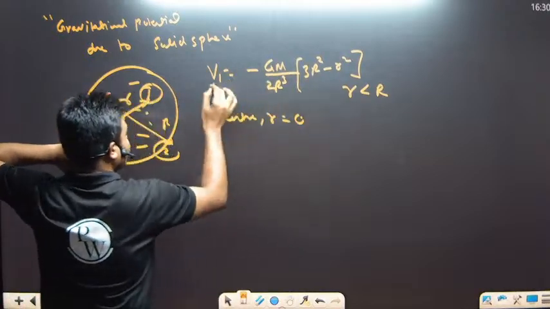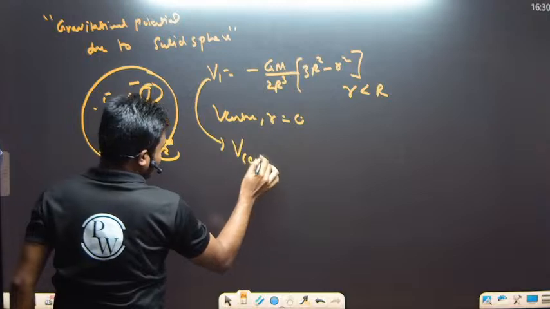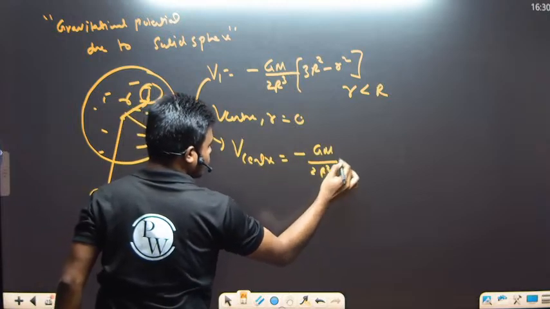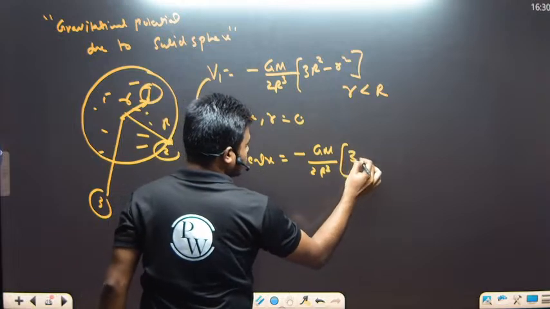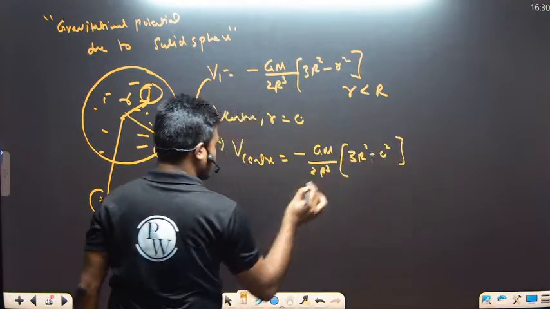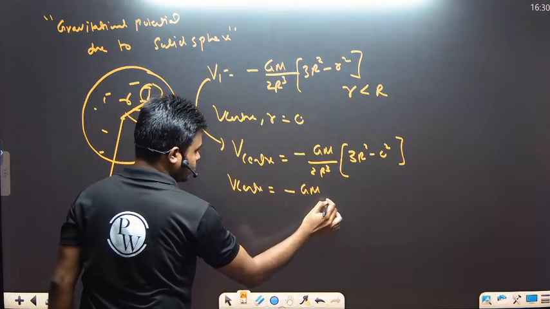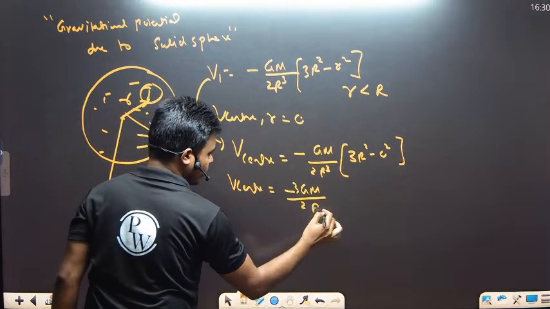Put r equals 0 here. So the gravitational potential at the center is minus GM divided by 2R cube into 3R square minus 0 square, which gives minus 3GM divided by 2R.